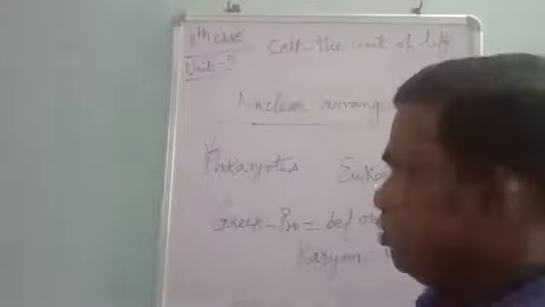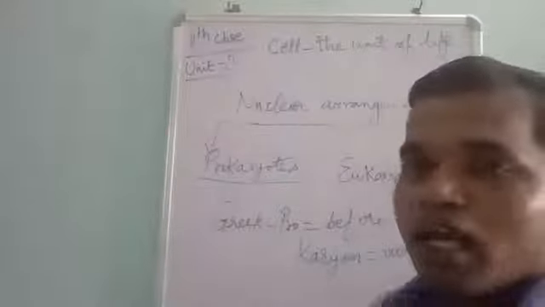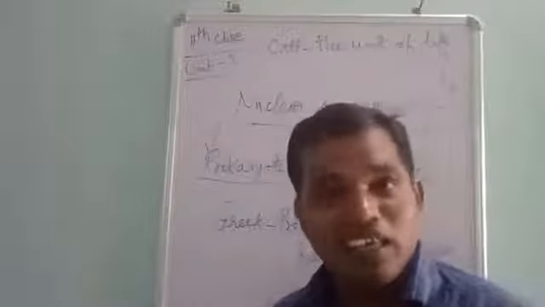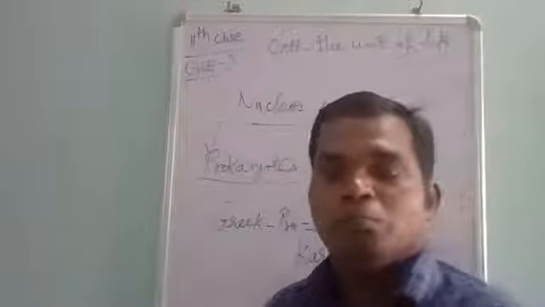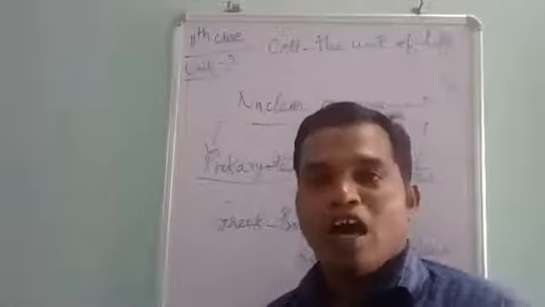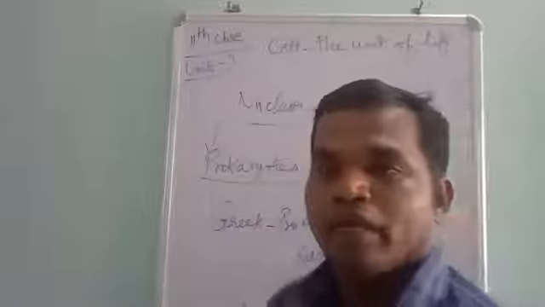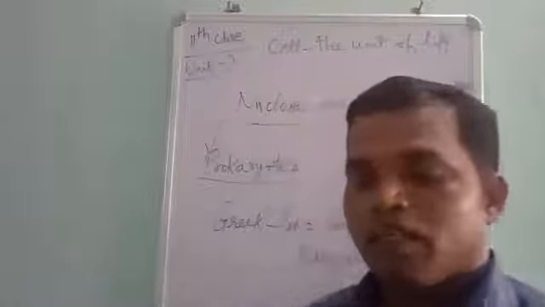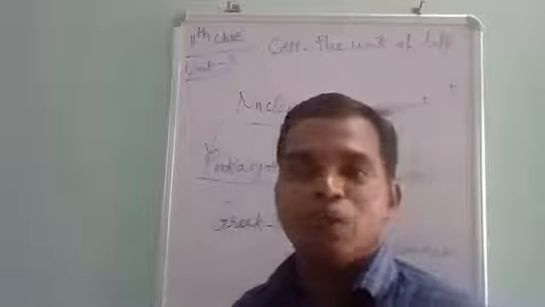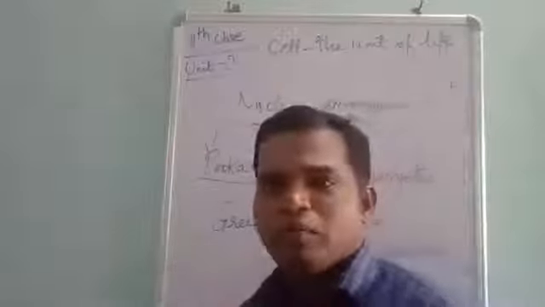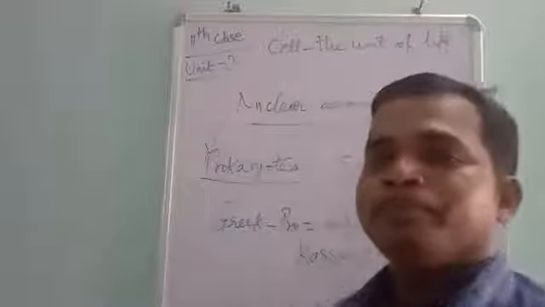Got it? So in prokaryotes, the nuclear membranes are not clear, so membrane bound organelles are absent. Got it? Clear. That's good. So we will discuss the prokaryotes with one example, and the best example is the bacterial cell. So what are the things that come under the prokaryotes?